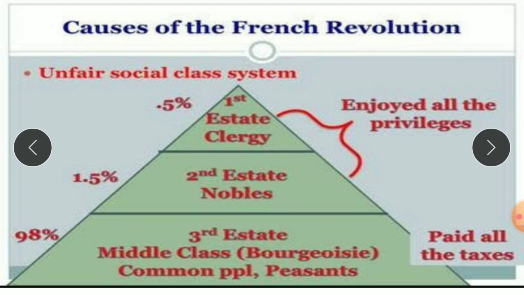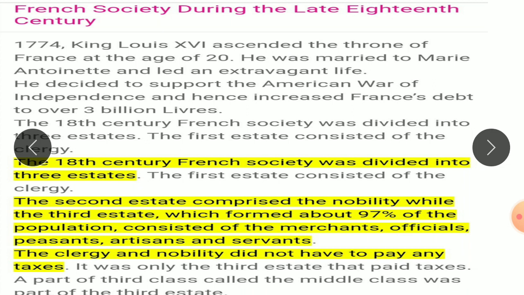Mostly the reason was years of war and the maintenance of the court at the palace of Versailles.